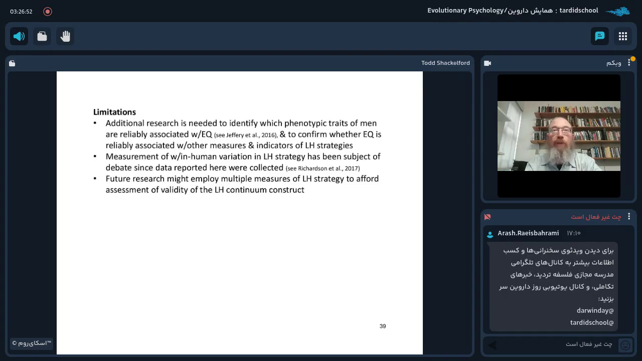Now, there are a slew of limitations to the research that I've just presented to you, and let me just highlight a couple of them. Certainly, additional research is needed to identify which phenotypic traits of men are reliably associated with ejaculate quality, and to confirm whether ejaculate quality is reliably associated with other measures and indicators of life history strategies. The measurement of within-human variation of life history strategy has been the subject of a good deal of debate since the data reported here were collected. And we do suggest that future research might employ multiple measures of life history strategy to afford assessment of the validity of the life history continuum construct.